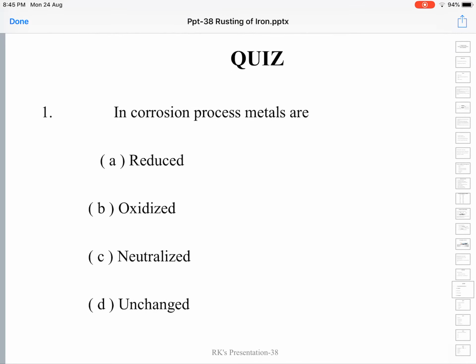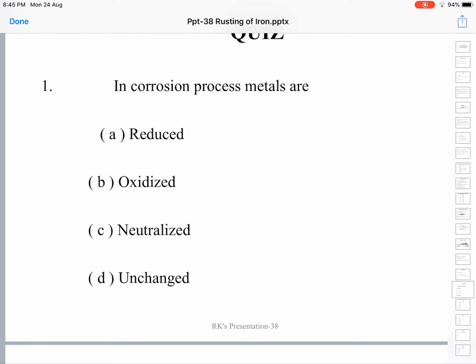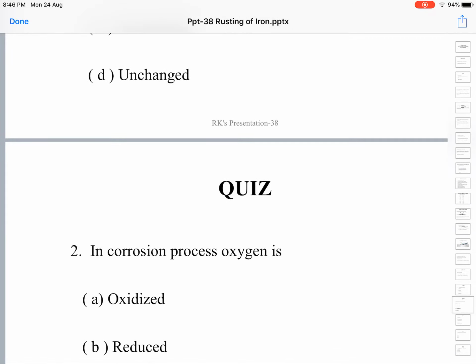In the corrosion process, what is happening to the metals? Metals are usually electropositive, and they lose electrons. This loss of electrons we call oxidation. So in the corrosion process, metals are oxidized, the answer is B.